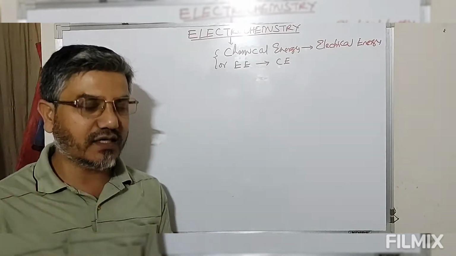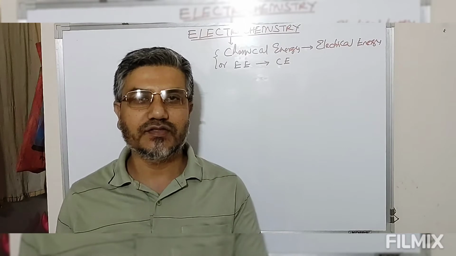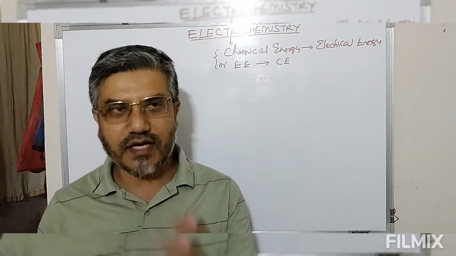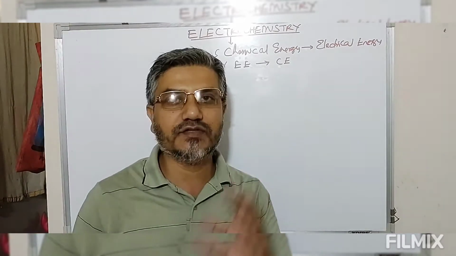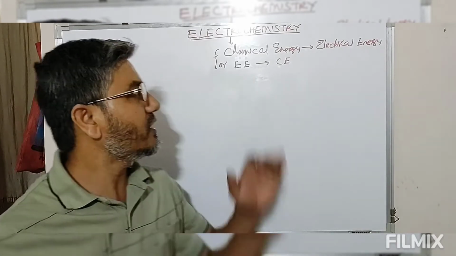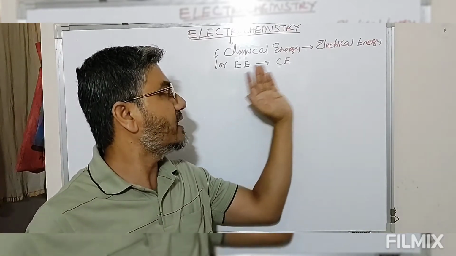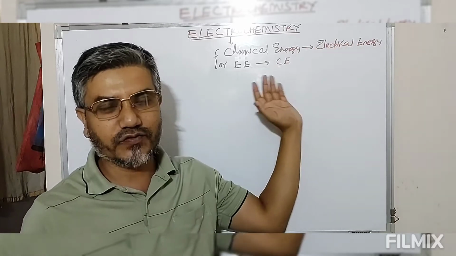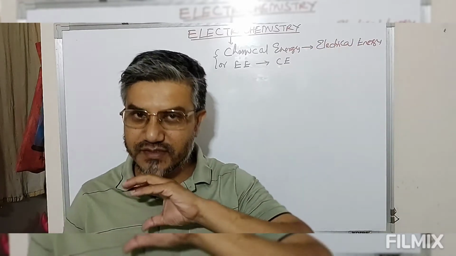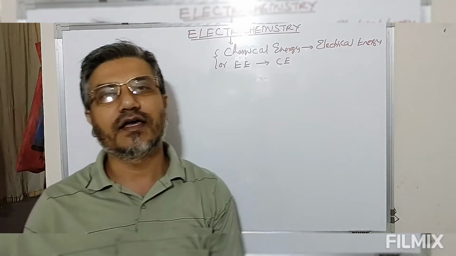Now since we are using chemical reactions, there are some species carrying current, because we are converting chemical into electrical energy and electrical energy into chemical energy. That is, there must be some carrier of current.